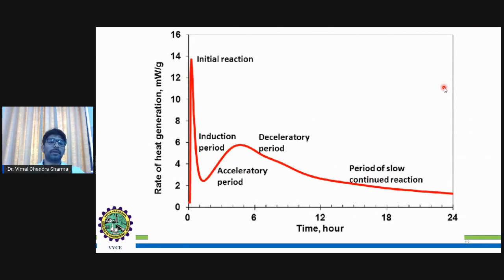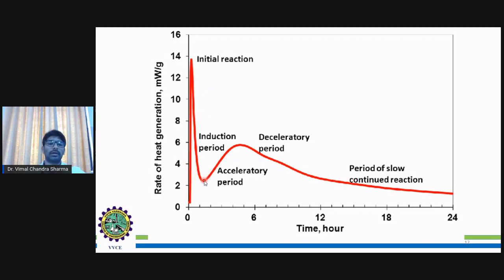This is one of the important aspects we can consider. I mentioned that this is the rate of heat generation in terms of watt per gram with respect to time. That is why it is a rate. When it comes to the initial reaction, when water is added to the ingredients or constituents, a lot of energy will be released, and after the initial period, that is this portion, the induction period will start.